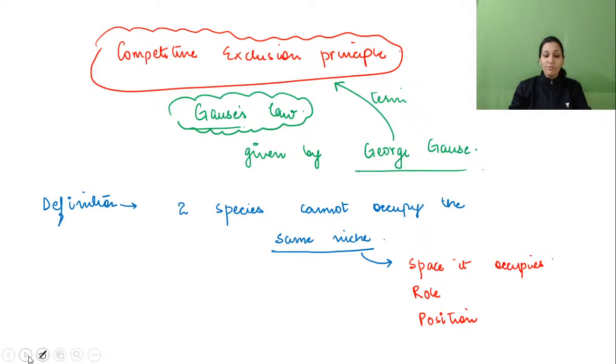Remember this. Now moving ahead and talking about the things which are responsible for species not sharing a niche. Why can they not share the same niche? Because of competition for food.